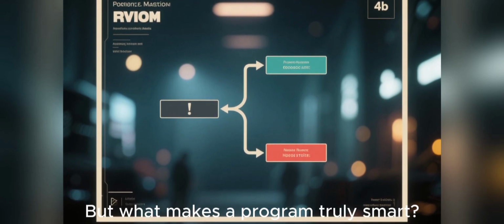But what makes a program truly smart? The ability to make decisions. That's where conditional statements come into play. Conditional statements allow your program to check if a certain condition is true and then execute different code based on the outcome. The most common form of this is the if-else statement.